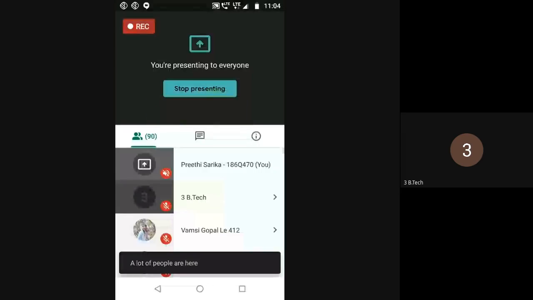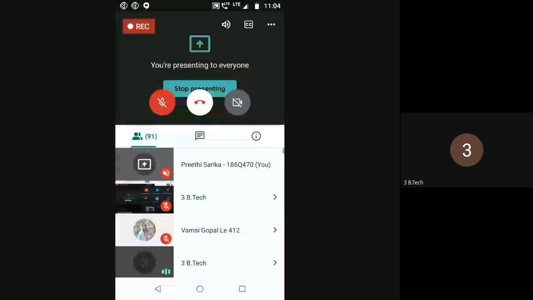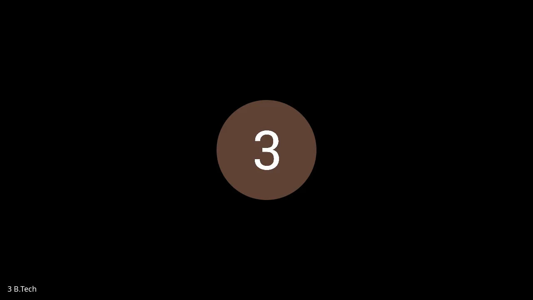So what is cascading? I think all of you know. If you want more gain, we connect stages together. Just like that, differential amplifiers can also be cascaded to get high gain.